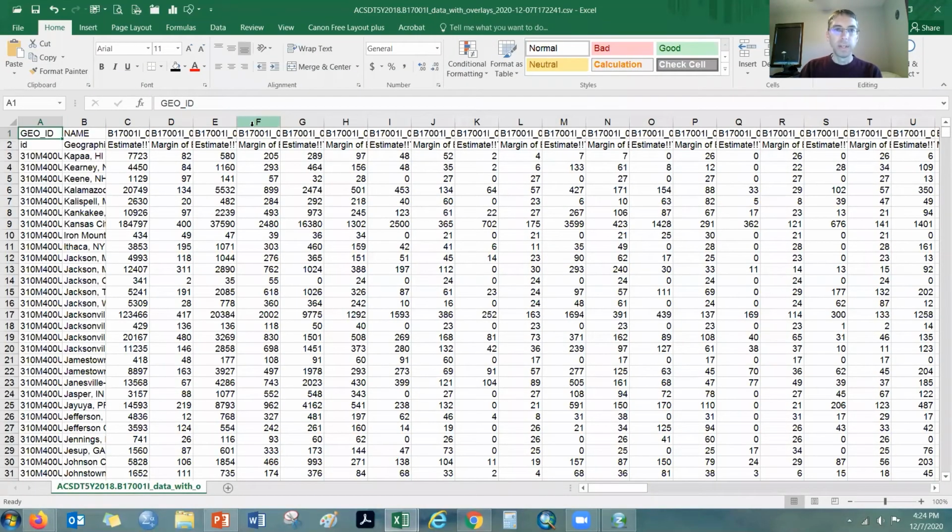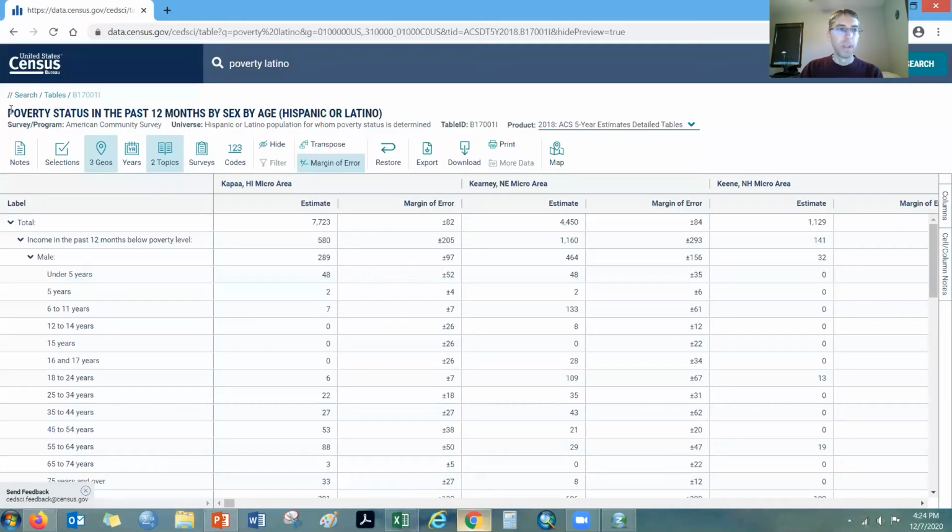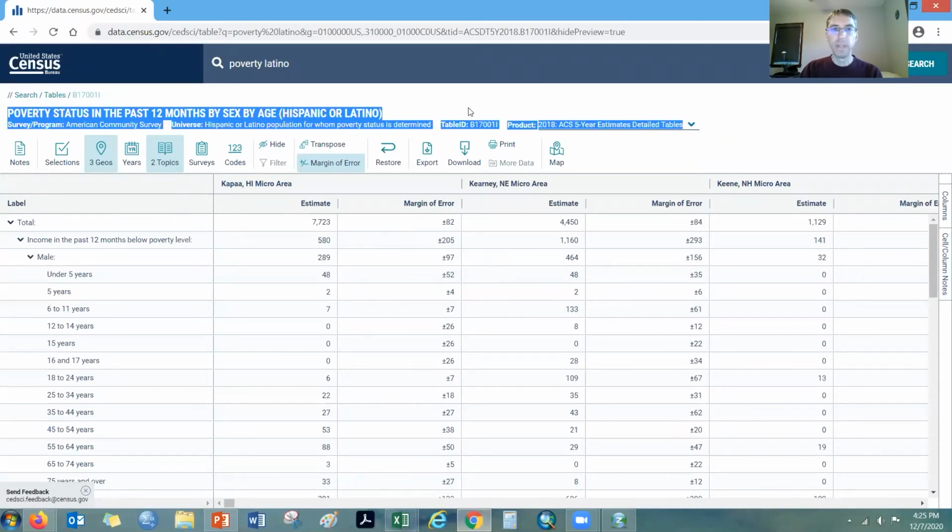Now initially it doesn't look very clean or good right off the bat, so we have to make a few changes. So I'm going to insert some rows first, and then one thing I always want to do is copy over this table information so we know exactly what we downloaded.